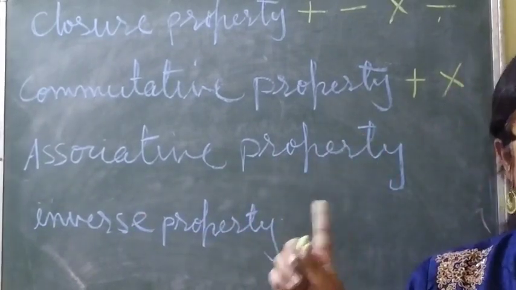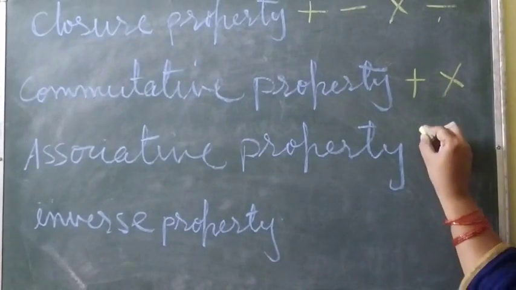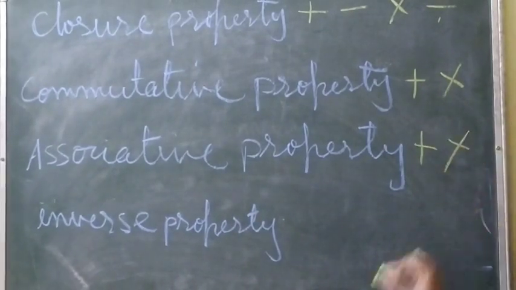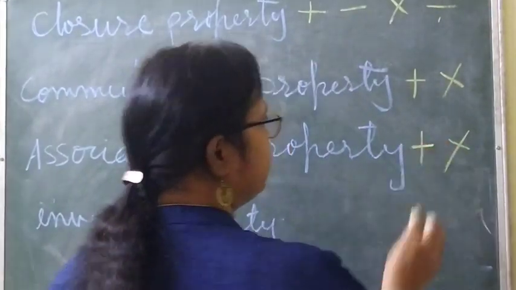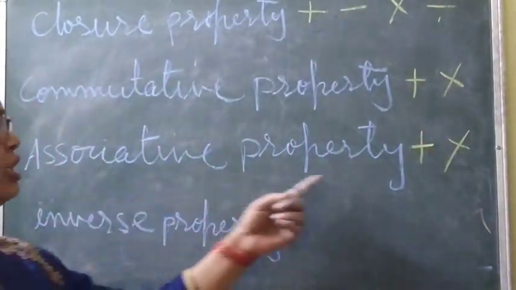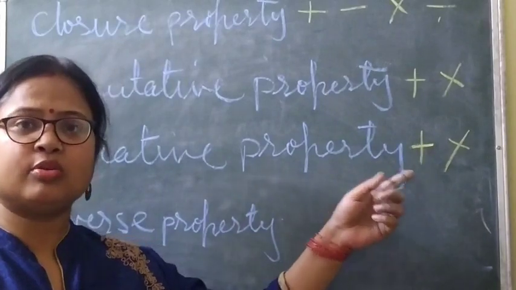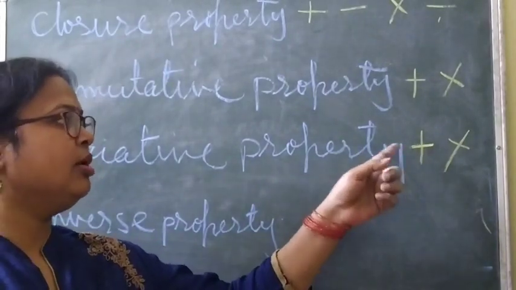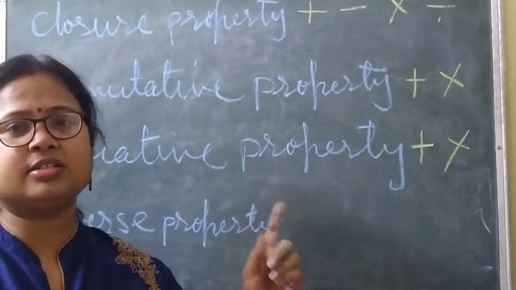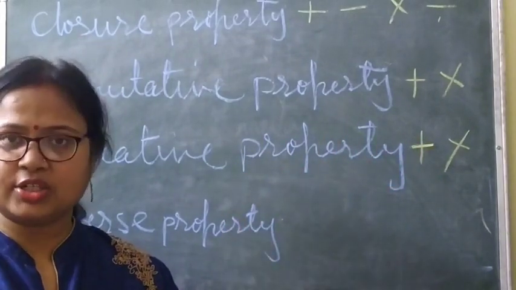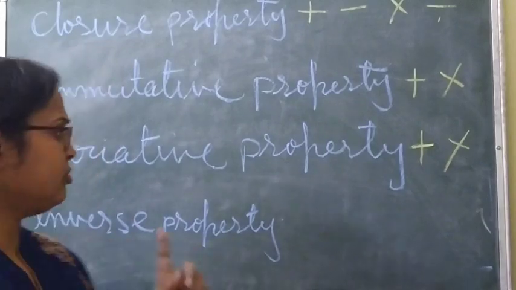Okay. Next is associative property. The same thing is with the associative property also. It is only applicable for addition and multiplication. Clear? It does not exist for subtraction and division.